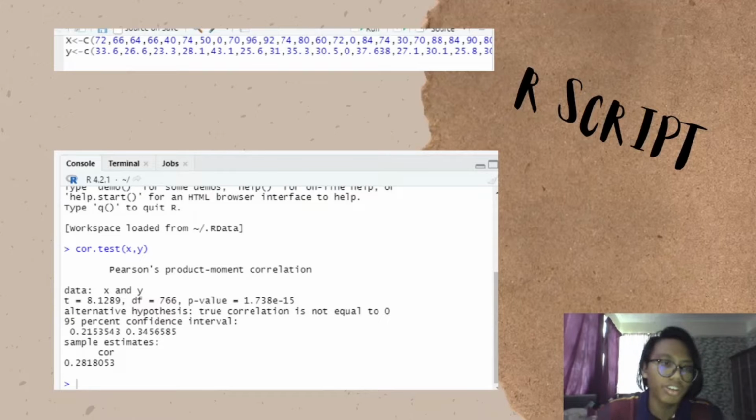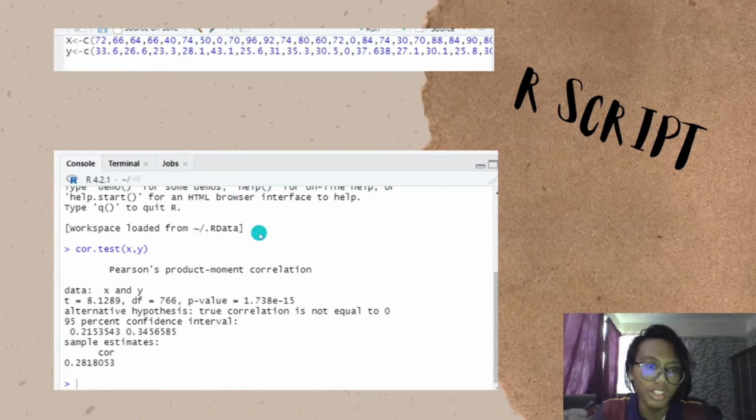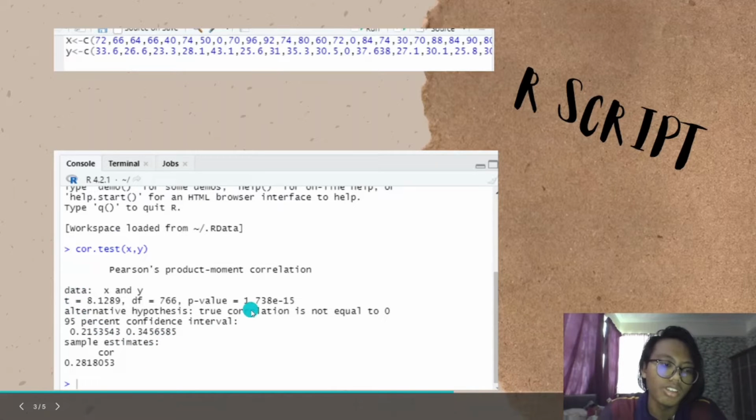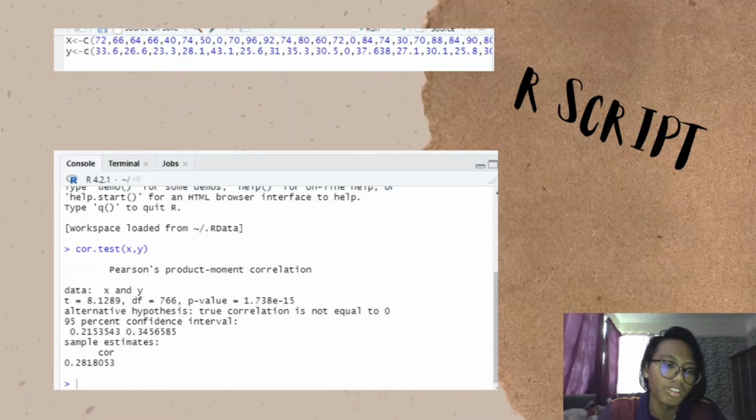For the X and Y columns, I input them manually using a shortcut I learned from YouTube. Then for the console part, after the data has been loaded into the X and Y columns, I just put the command cor.test X and Y, and it will automatically calculate the Pearson product moment correlation. Then I got the answer, which is 0.2818053.